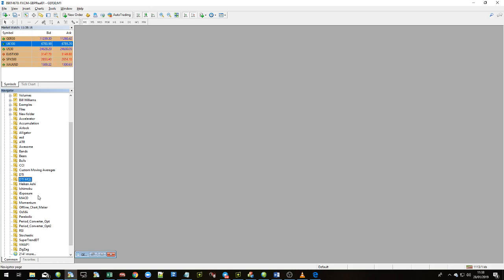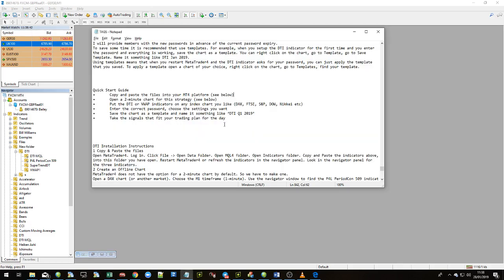There's the DTI MQL. Everything should appear in this list, but for me, I actually put my files in a subfolder here, and you wonder if I just press refresh, whether they'll show in that subfolder. Oh, there we go. Okay, I don't recommend putting them in a subfolder. I just have for this demonstration. So they are your files. That is done. So let's move on to step 2.